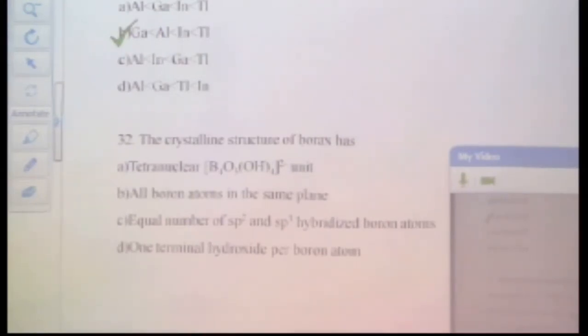The crystalline structure of borax has. For that you should know the molecular formula of borax, right? And you should know the structure of borax, and for that you need to revise. Again, see, there is no use of doing such revision if you have not revised these various families. This worksheet is the crux of all the previous year entrance exam questions. So if you are through with the p block elements, you should be able to solve this worksheet. Only then you will be able to assess yourself, right?